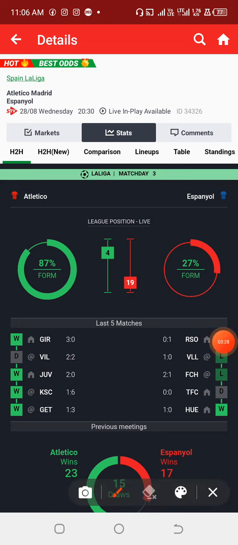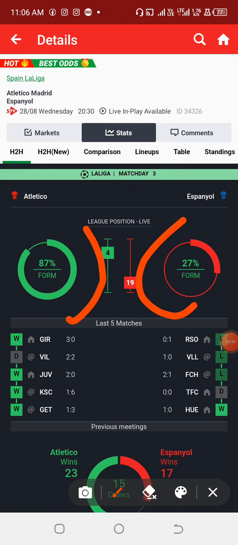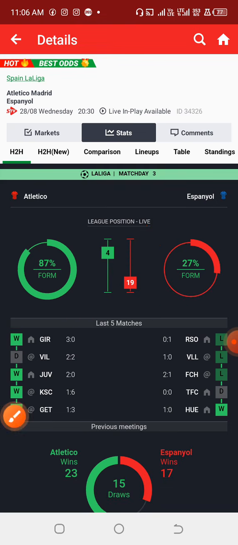Now, checking the form of the away team, you can see that there is a big difference and gap there. Another aspect that you need to look into is their position on the league table. Yes, that is very important. Check their position on the league table.